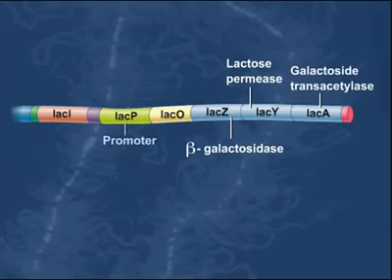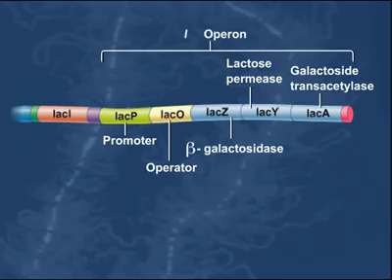The LacP region is the promoter that is needed to transcribe the LacZ, LacY, and LacA genes as a single polycistronic mRNA. The Lac-O region is an operator site that is involved in the transcriptional regulation of the Lac Operon. The unit consisting of the Lac promoter, Lac operator, and the LacZ, LacY, and LacA genes is called the Lac Operon.